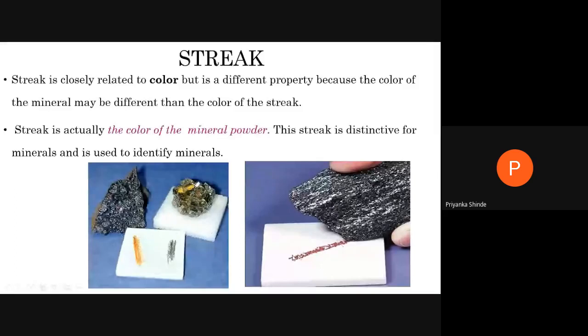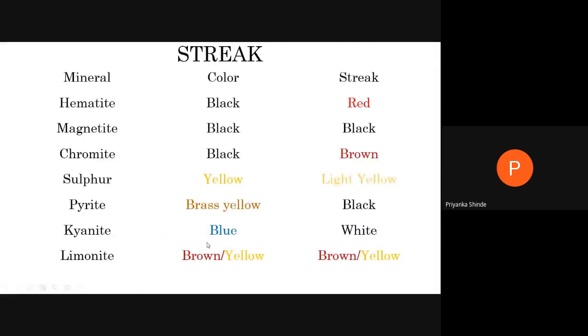The color of the mineral powder is called the streak. Various minerals show different streaks. The body color and the color of the streak may be the same or different. These two are very diagnostic properties, important for basic identification of a mineral.